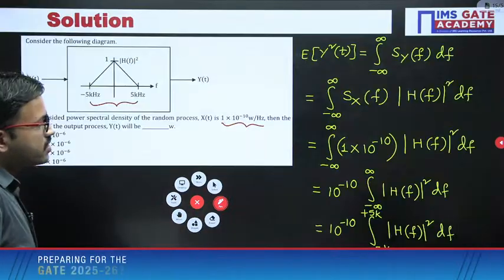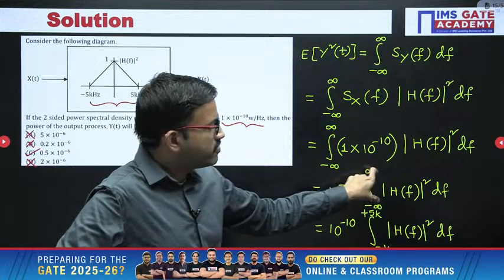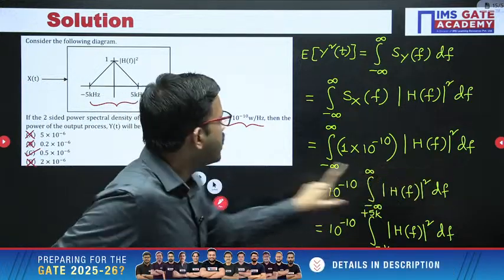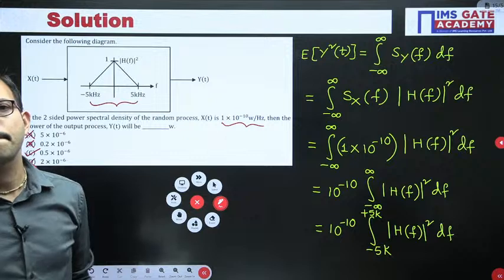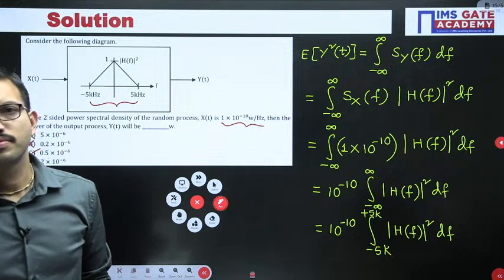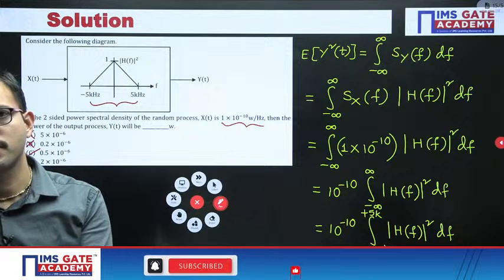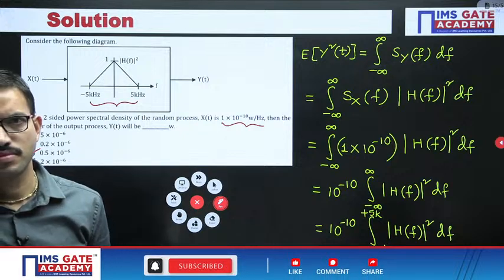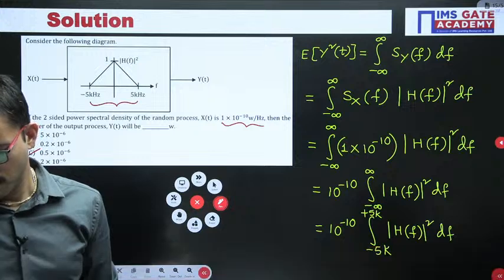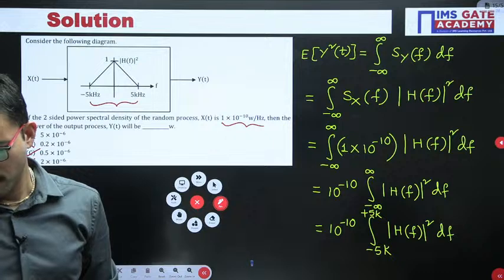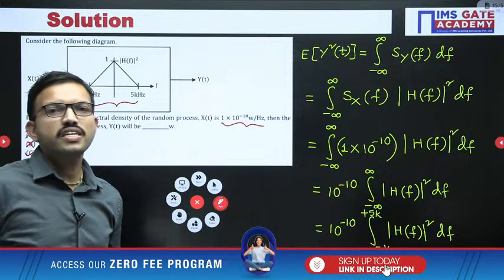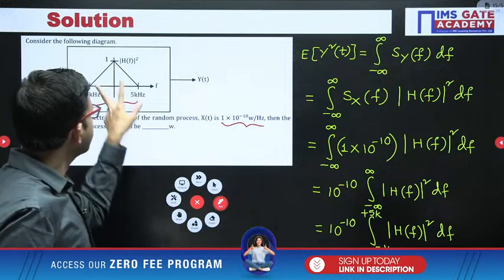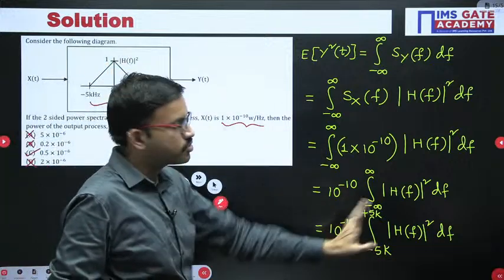Yeah, Akansha, you can observe here. Here you are having integral minus infinity to infinity magnitude of H of f whole square df. Already the given function itself is magnitude of H of f square. Is it clear, Akansha? Already they have given magnitude of H of f whole square. That is the reason we have used it directly.